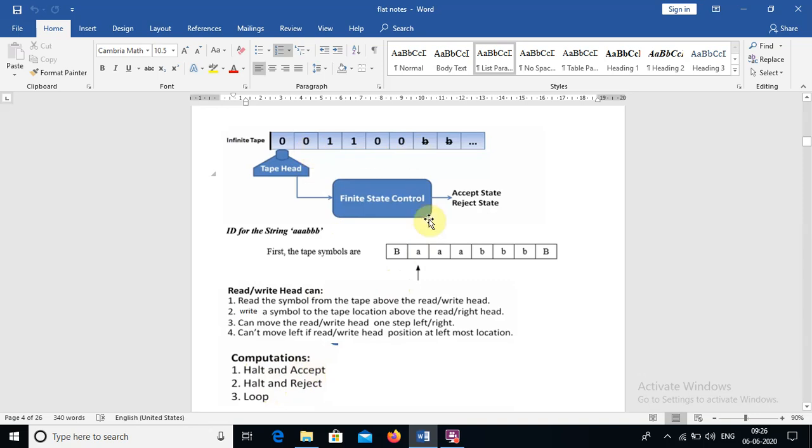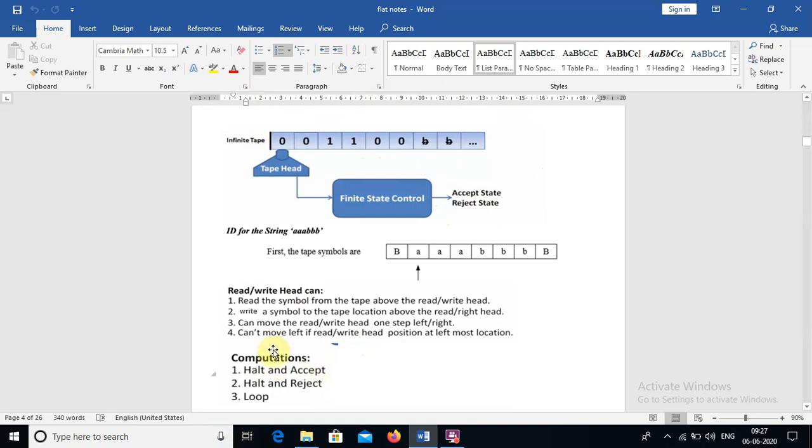If the string is not present, then there are two possibilities. One is that it halts and rejects. First it rejects and halts the system, that means exit from the system, so no further movements happen in the Turing machine. But there is another possibility: the read write head continuously searches for the input string. That means looping is also possible. Recursively enumerable languages are basically affected by this kind of issue.